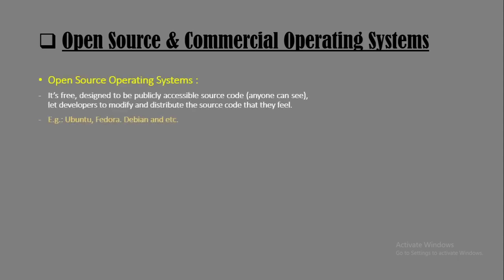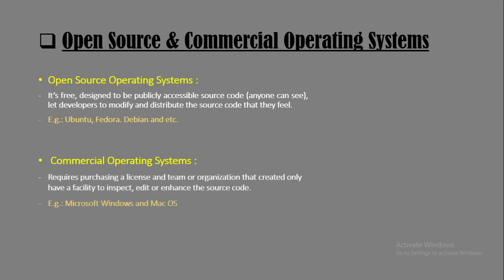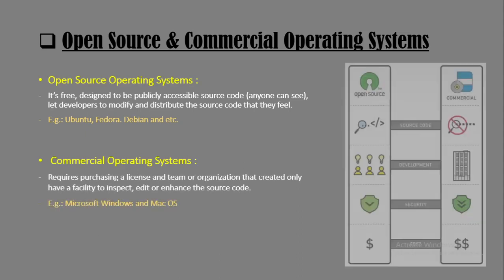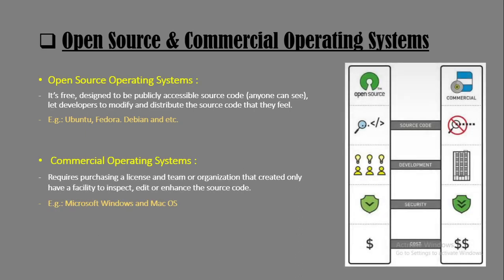Actually, before moving to the research paper, I will briefly explain how we categorize operating systems. All of you know we can categorize operating systems into two major types, open source and commercial. With an open source operating system, the source code is made available by the developer to study, change, modify, enhance and distribute.